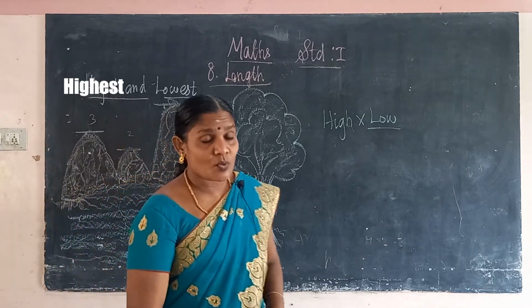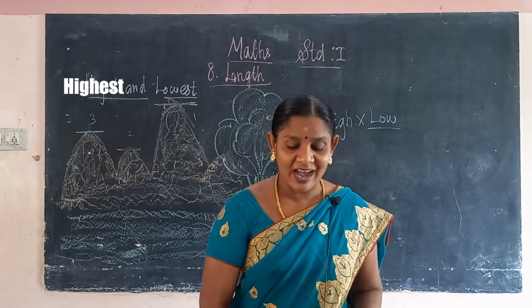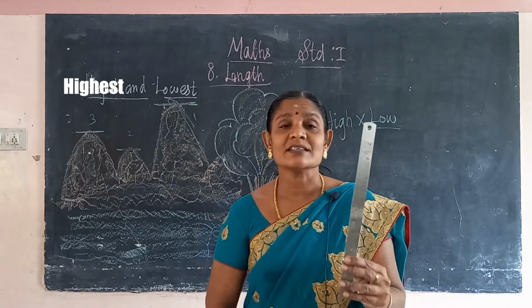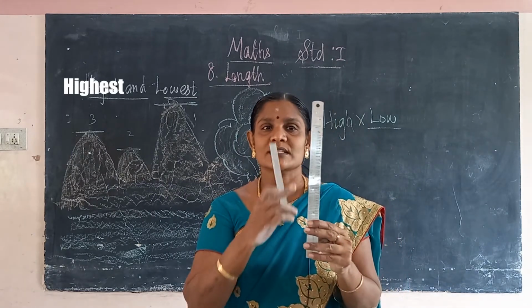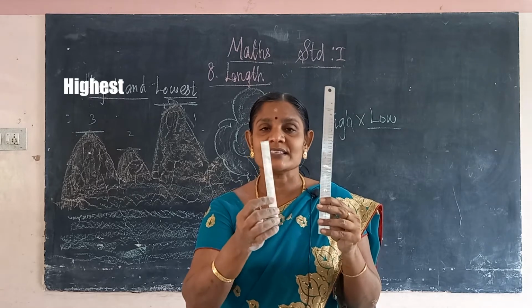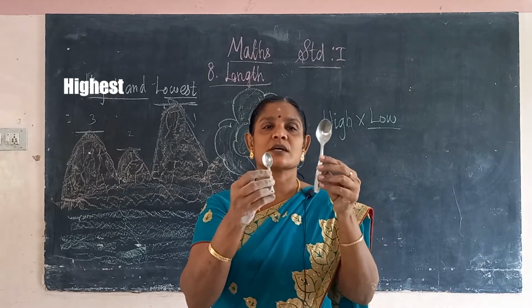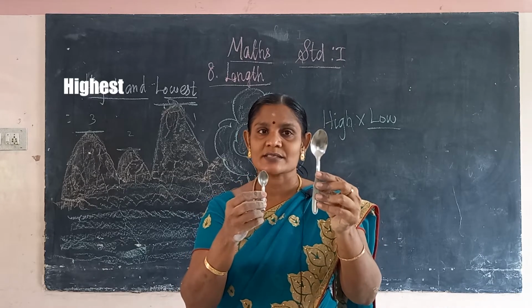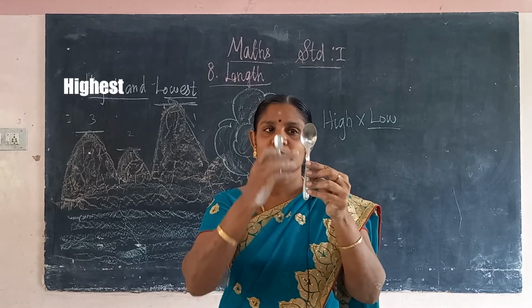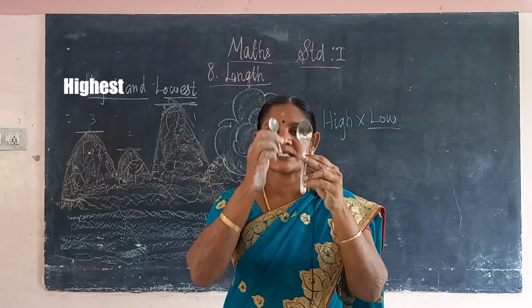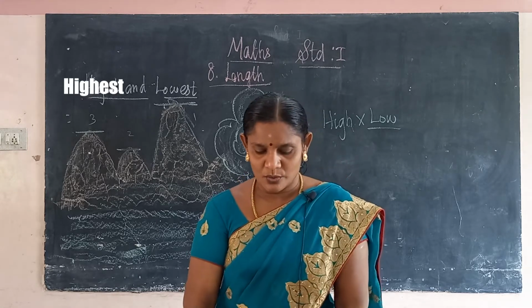Okay, so what is the opposite of low? High. Okay, we compare this to a scale. So this is the highest scale, this is the lowest scale. We compare this to spoons also. So this is the highest spoon. Look, when you compare this, how is it? It is bigger. This is the lowest spoon.